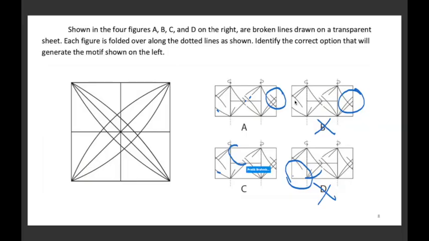Between A and C, again, when you compare, we see this line missing. We need it here. We need actually that line here. जो ये वाला लाइन है, we need it here, ताकि ये जब फोल्ड हो तो वो ये वाला लाइन आपका कंप्लीट हो जाए. But C में missing है, so C is wrong and A is the one which is the correct answer. We'll move to the next one.